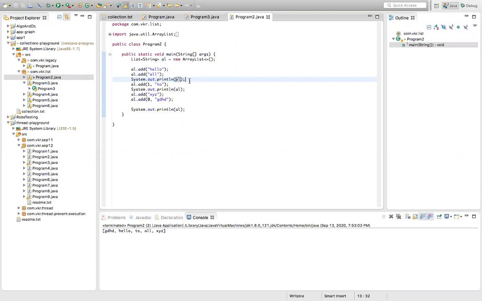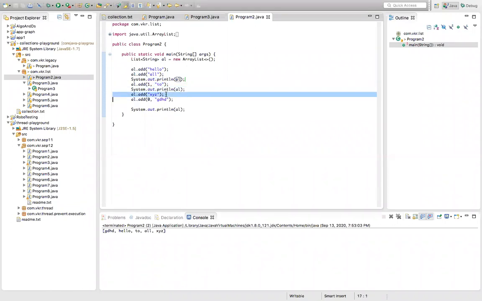First, when we print the array list the first time, we get hello all. Now we're adding 2 at the first index. The first index already has all, so we want to add the 2 at the first index, and hello to all will become the second index.